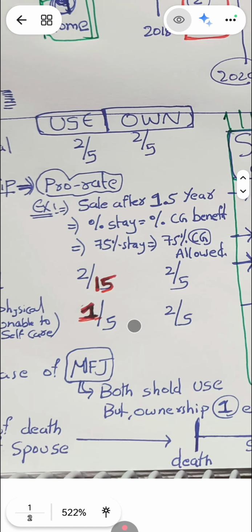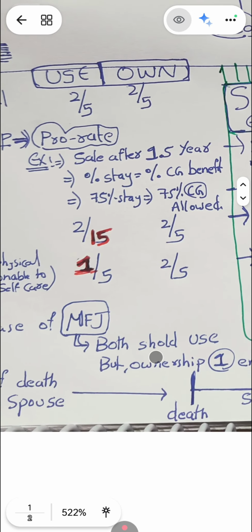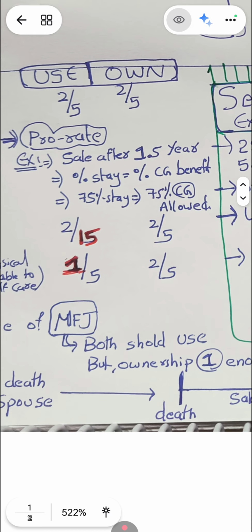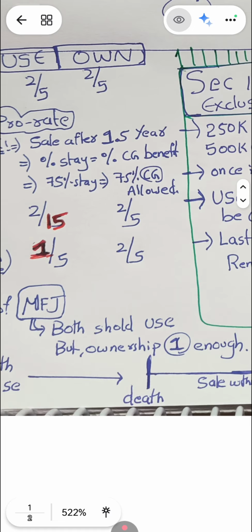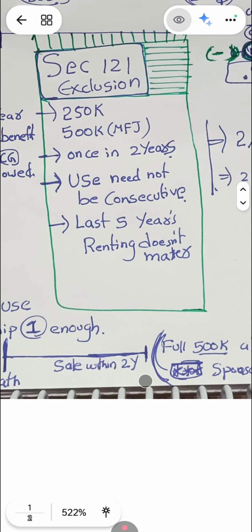So next we have the own test. Obviously this is common for everyone. They have to own the house at least 2 years out of the 5 years prior to the sale date. In the case of MFJ, there is a higher benefit: 500k of capital gains is excluded from their income. In the case of MFJ, both people should use the house, that means both should live in the house. But for ownership, one is fine. The house can be in the name of just one person, or both. At least one person should have the house in their name. And in case of death of a spouse, if the sale is within 2 years, then the full 500k is allowed.